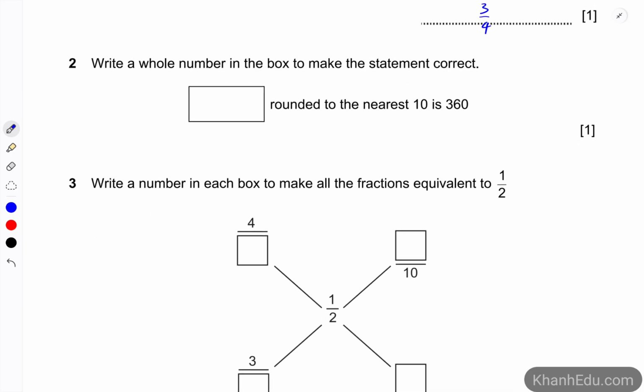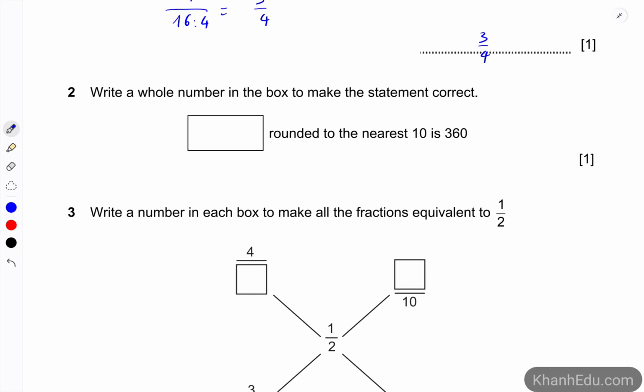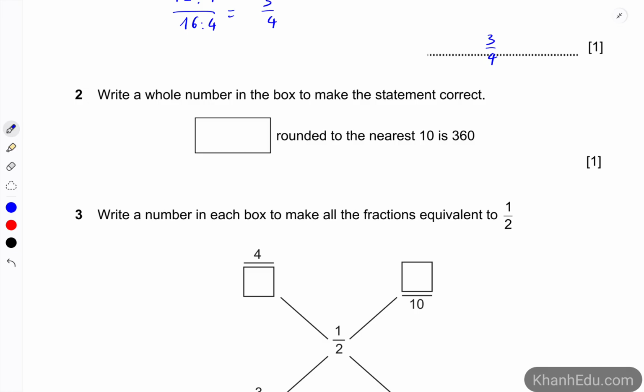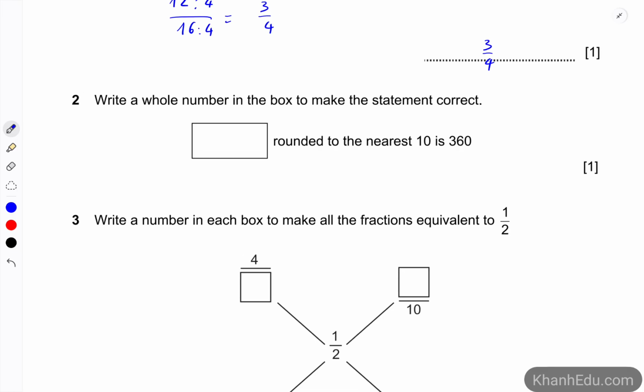Number 2, write a whole number in the box to make the statement correct. Something rounded to the nearest 10 is 360. So there are two ways you can solve this problem. The first one is round up and the other one is round down. So let's solve this by rounding up. So we have 350 something. To be rounded up, the last digit has to be greater than or equal to 5. So let's say 356.